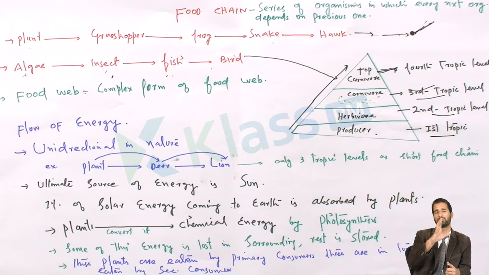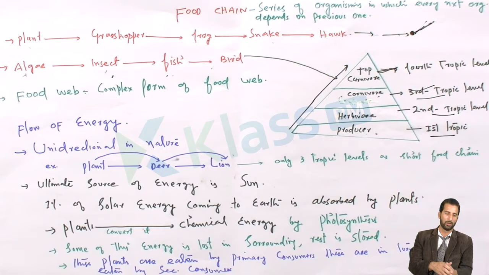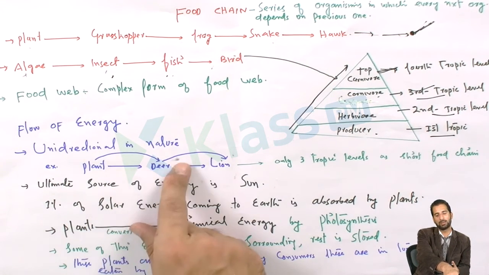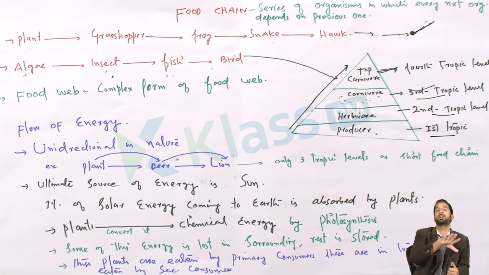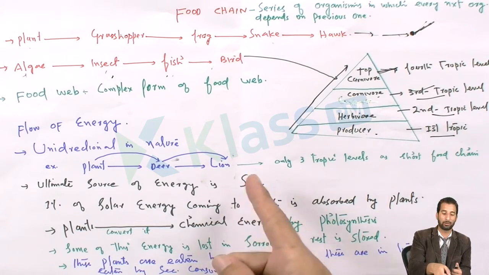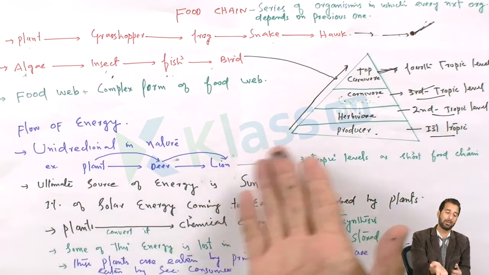A small amount of energy would be available to the top consumer, because according to the 10% law, 90% of the energy is dissipated as heat. So we see here the plant is being eaten by the deer, and the deer is eaten by the lion. The lion is not being eaten by the deer, but the lion eats the deer. So the flow of energy cannot be reversed.